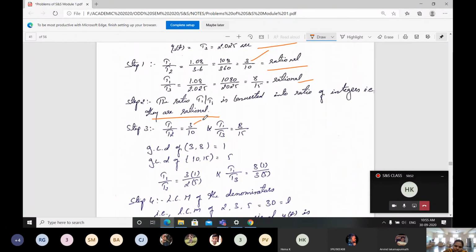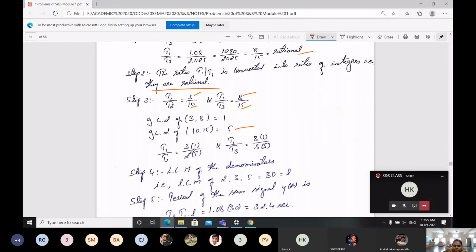We have to find the GCD of the numerator and also the GCD of the denominator of both. So GCD of 3 and 8 is 1. Then GCD of 10 and 15 is 5. Then I can write the equation as T1 by T2 as 3 into 1, because we got the GCD as 1, and in the denominator, 2 into the GCD, which is 5. 2 into 5 I can write.